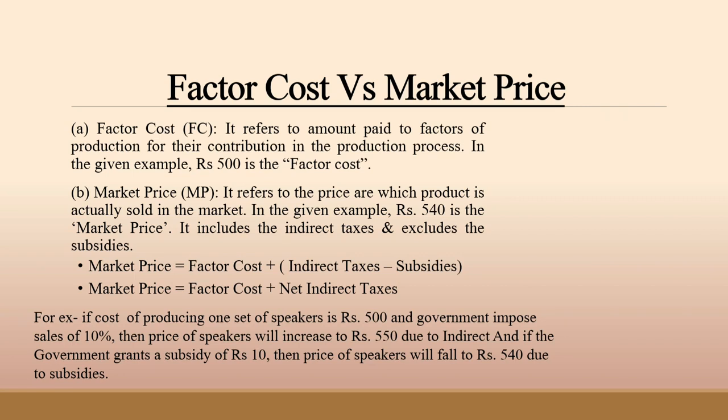So now we are going to discuss what is factor cost and what is market price with an example. First, let's discuss FC, which is factor cost. Factor cost refers to the amount paid to factors of production for their contribution in the production process. In the given example, 500 rupees is the factor cost. We took the example in a previous topic, where the cost of producing one set of speaker is 500 rupees, so here 500 rupees is the factor cost.